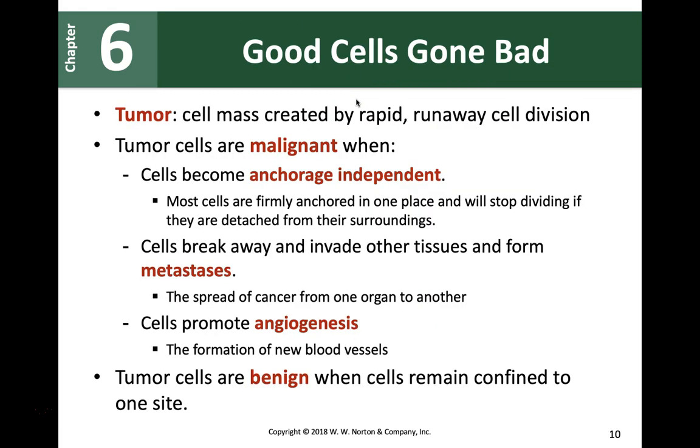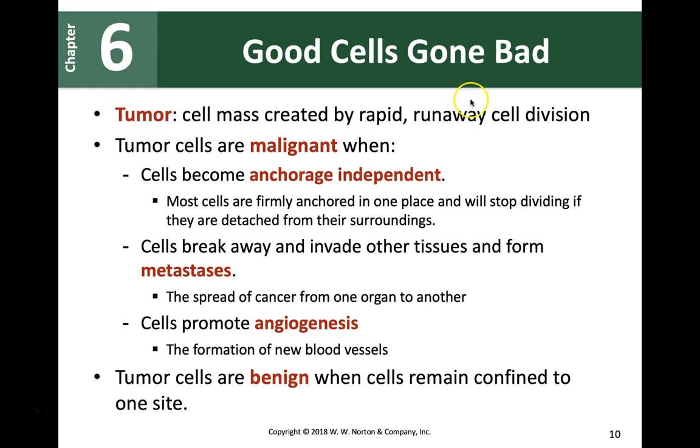Now, when these go wrong, things like tumor and cancer can happen. So what is a tumor basically? A tumor is when a mass of cells is created very rapidly, and they go through cell division more often, so they don't stop. They just keep growing, and that's why they create so much more mass. One cell is going to divide into 2 cells, 2 into 4 cells, and this doesn't stop, and that's why you create a big tissue made up of lots of cells which are not supposed to be there.